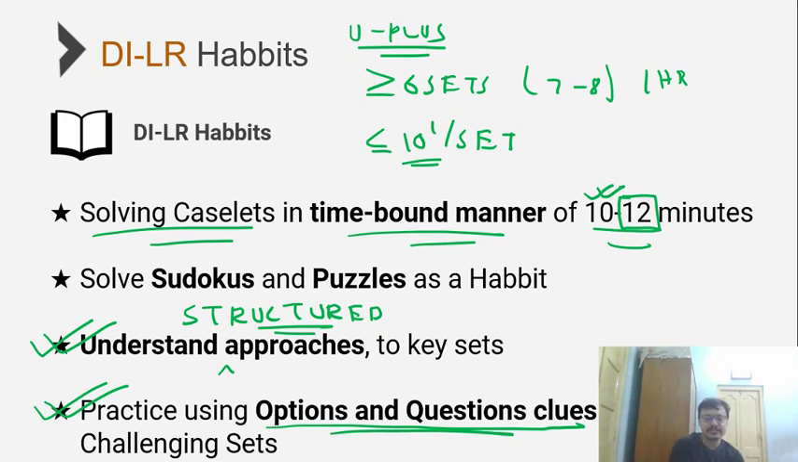When you're getting stuck in a set, especially if the set is challenging in nature, how do you leverage the questions and options to your advantage? Because remember, you have 4 questions, each having 4 options, and the total of 4 into 4, 16 additional clues. How do you leverage the 16 additional clues in the set is what is very important as far as DILR is concerned.